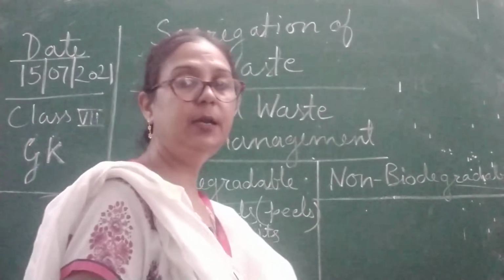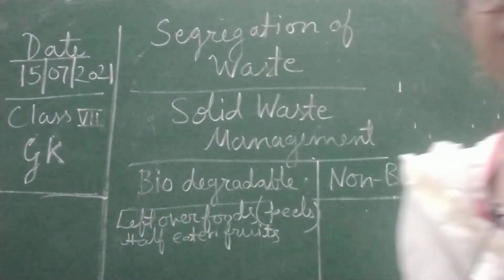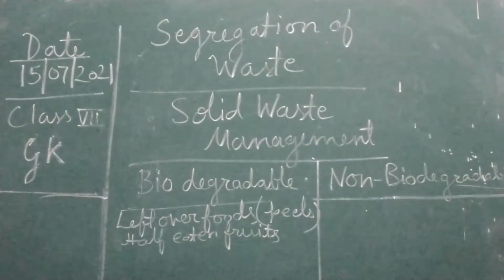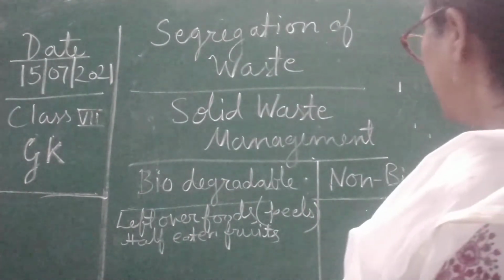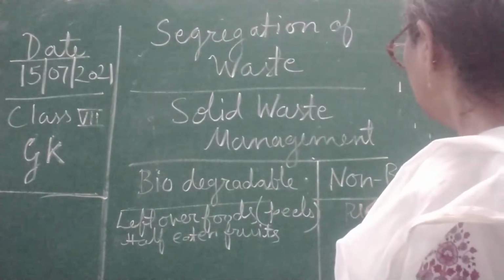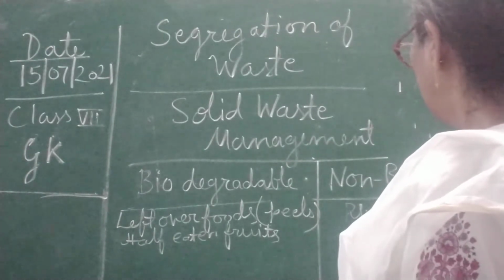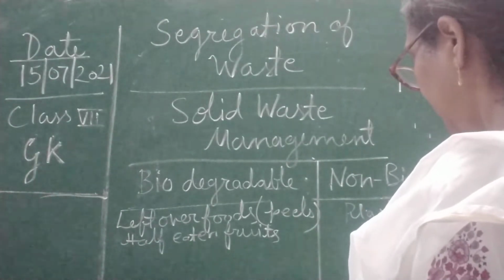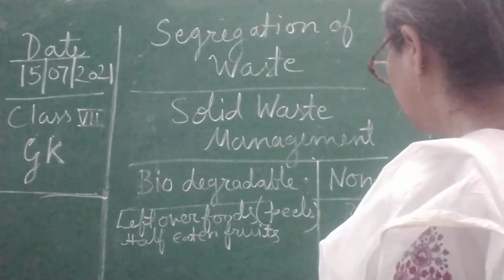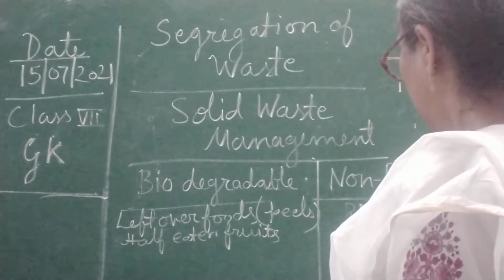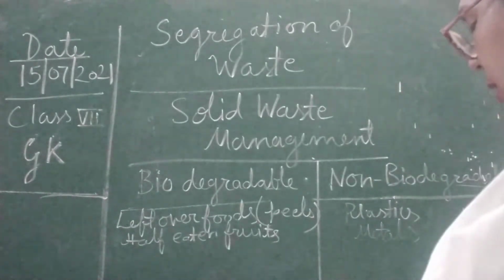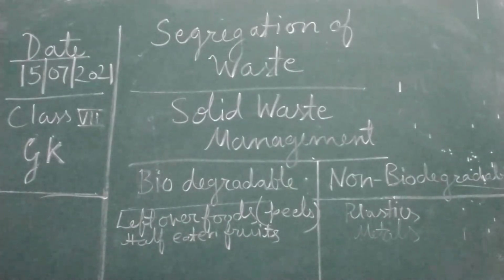Now non-biodegradable, we will see here, children, plastics and metals. So this is called non-biodegradable.